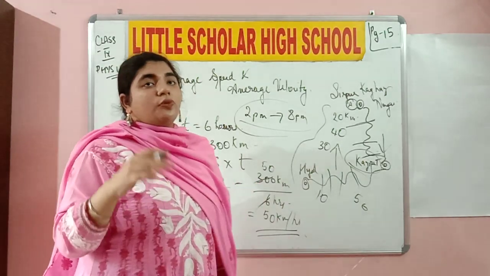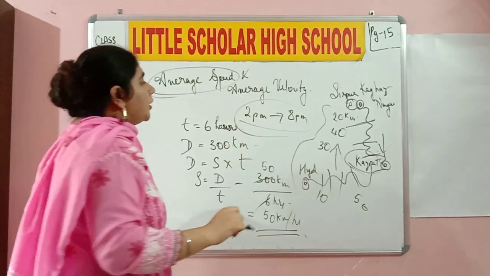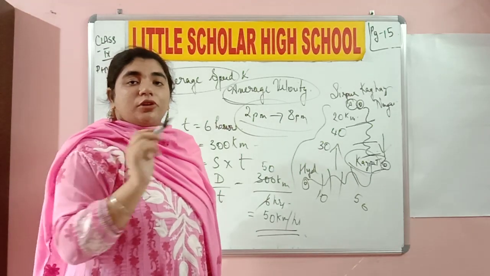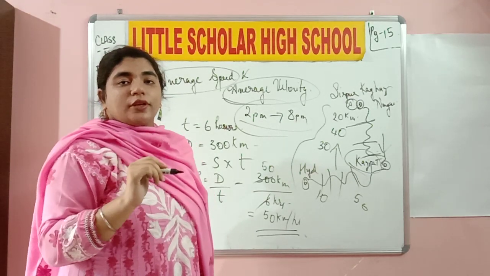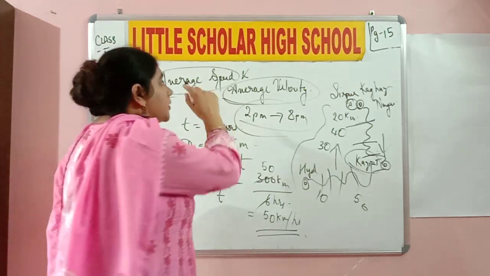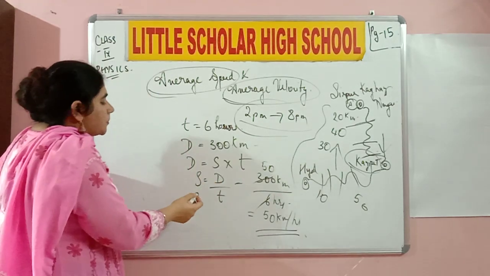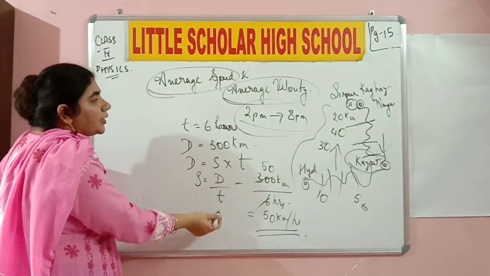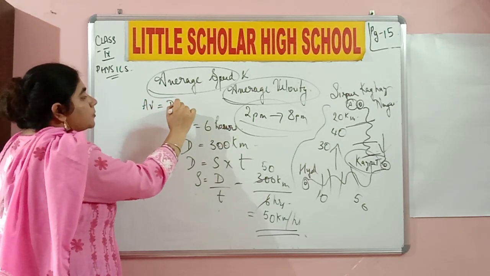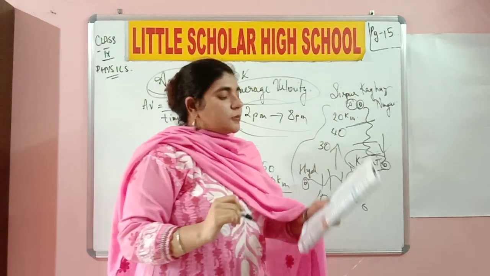And now we have understood what average speed is. Now we need to understand average velocity. What was the only difference between distance and displacement? The direction. Yes or no? Distance in a certain direction is called displacement. Similarly, speed in a certain direction is called velocity. So for average speed, the formula is distance by time. For average velocity, the formula is displacement by time. Do you understand?